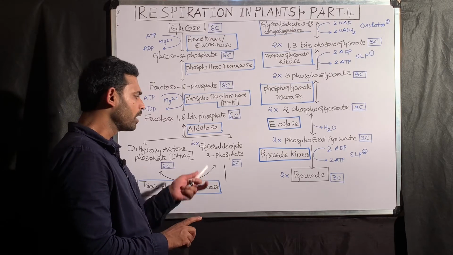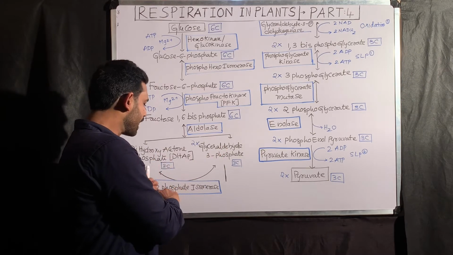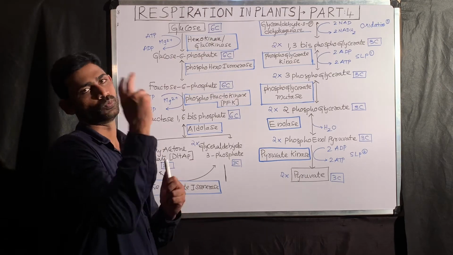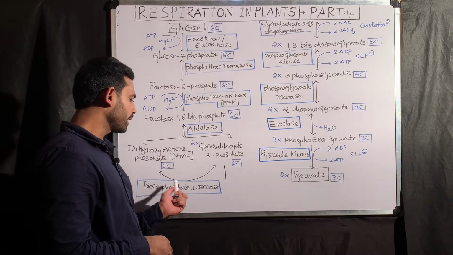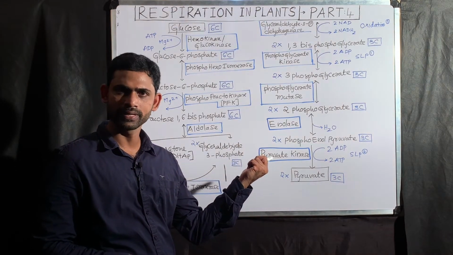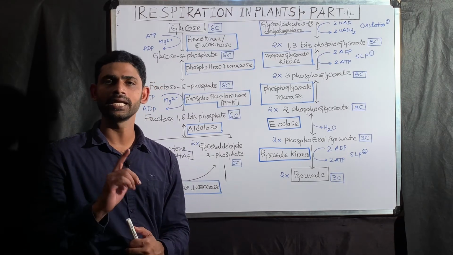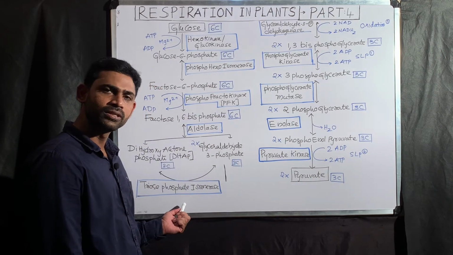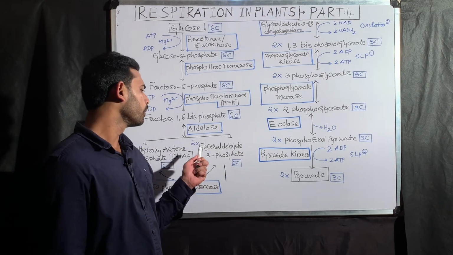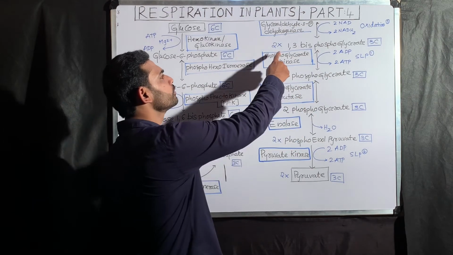Now one glyceraldehyde 3-phosphate was already formed. After triose phosphate isomerase, how many glyceraldehyde phosphates are there? 2. That is why, after triose phosphate isomerase, DHAP is also converted into glyceraldehyde 3-phosphate, resulting in the formation of 2 molecules of glyceraldehyde 3-phosphate. That is why after this reaction, you have to see all are in 2 molecules.